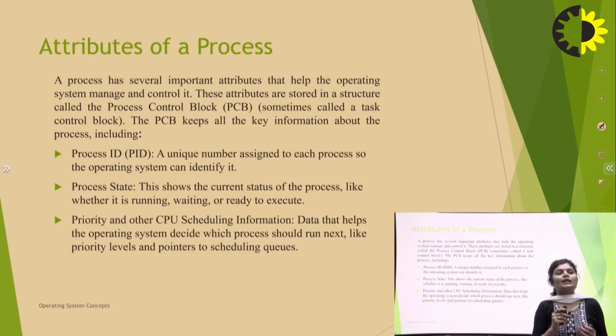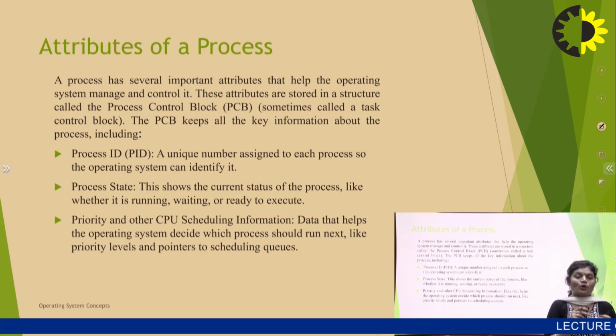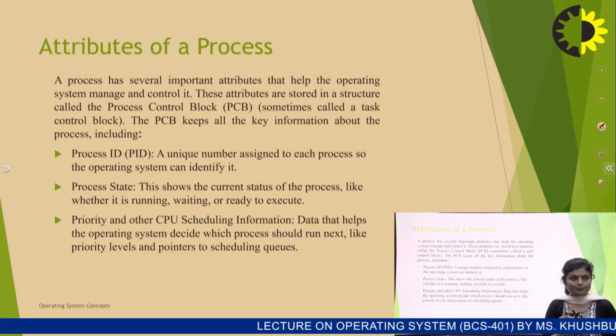The PCB keeps all the key information about the process: what the process number or process ID is, which process is running, what the state of the process is, when a process resumes, when it moves to another step, all control information and memory related information. All of it is saved in the PCB.